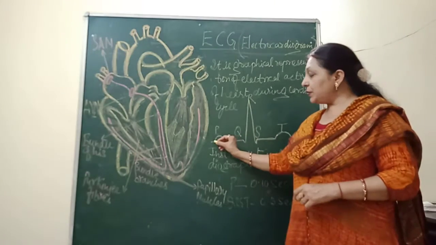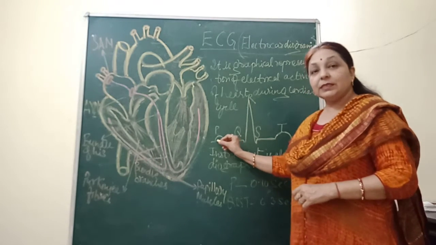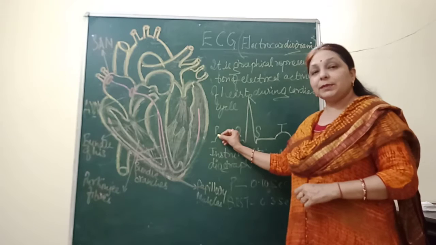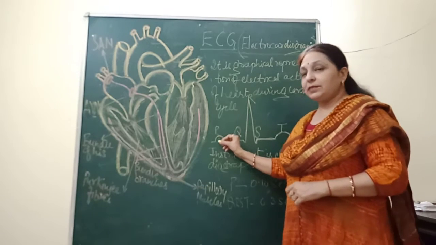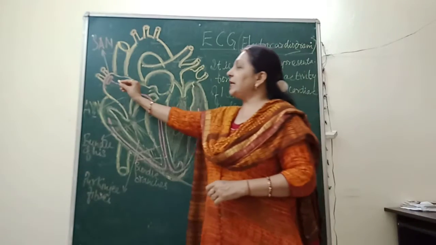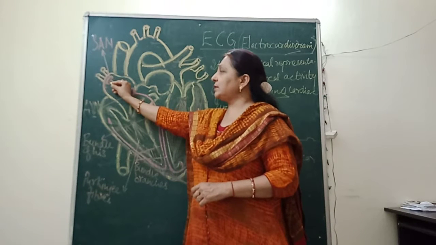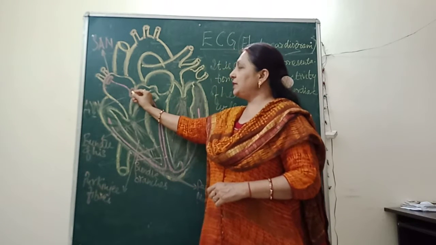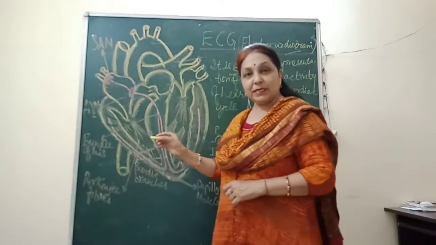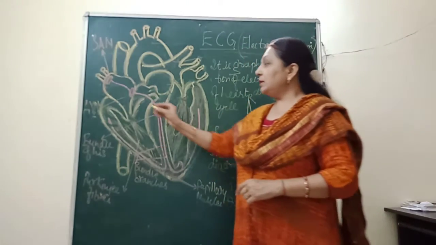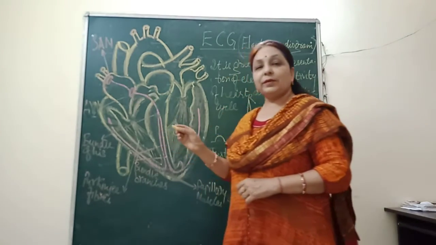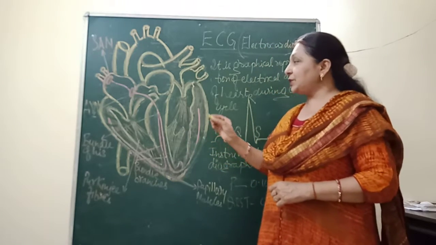In this, the first upward deflection, that is the first peak, is represented by P. This shows that the SA node has conducted the wave of depolarization to the AV node. That means the atria are under contraction.